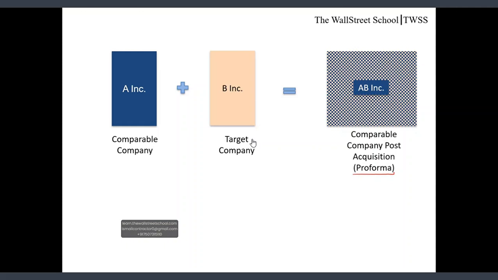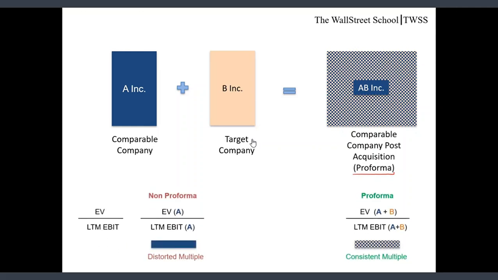Now let's see what would be the impact of this acquisition on multiple. Before acquisition, company A's multiple was EV of A divided by EBIT of A. As company A has already announced this acquisition, if you look at the multiple of company A in isolation without considering impact of this acquisition, this multiple will be distorted as it will not present the true picture of the company, because post acquisition company's EV is going to be different.